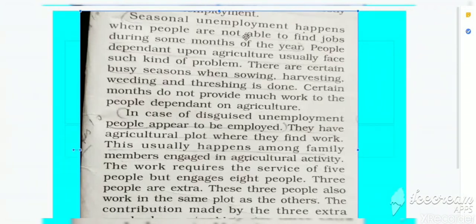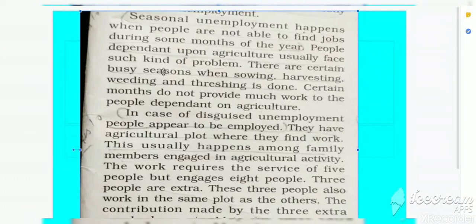Definition of seasonal unemployment. Seasonal unemployment happens when people are not able to find jobs during some months of the year. Clear? Seasonal unemployment means when people are not able to find a job during some months of the year. Means they get a job only a few months in the year. People dependent upon agriculture usually face such kind of problem. Seasonal unemployment usually appears in agriculture.